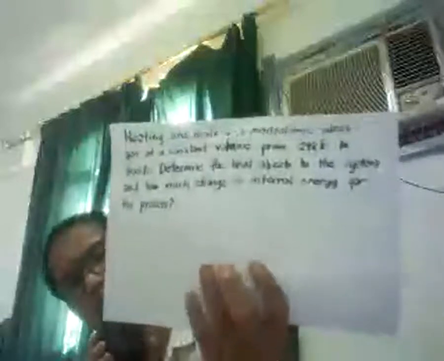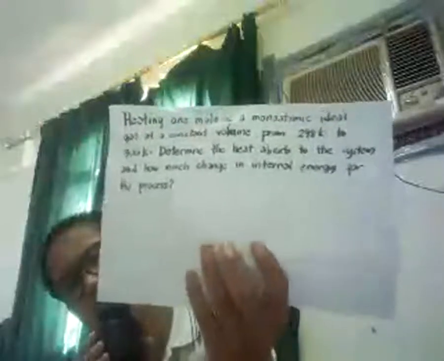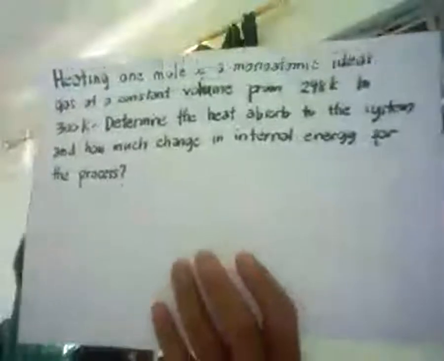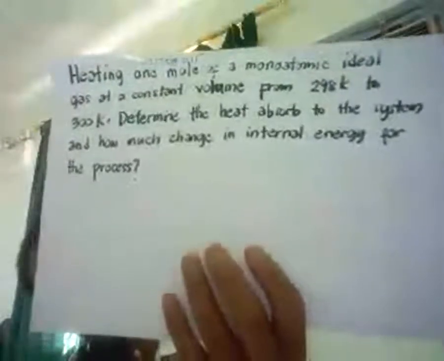Okay, I'll give you 2 to 5 minutes to read the problem. Zone in. Now you will be able to determine the data, the given, what is being asked in the problem, and then what are the particular, specific or appropriate equations and formulas to be used for this problem. Okay, our timer starts now.